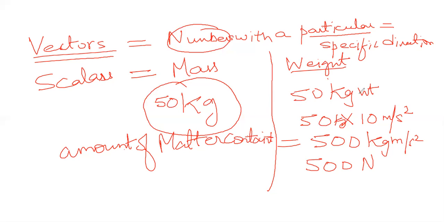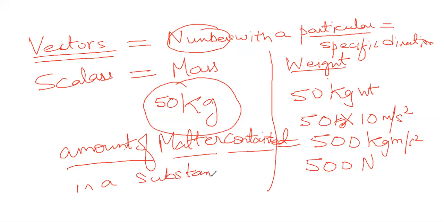Mass can also be measured, weight can also be measured, but the mass measuring instruments are different. Weight measuring instruments are the common balance, simple balance. All these are weighing machines which measure weight. Mass also can be measured, but it is actually the amount of matter contained in a substance. Is that clear?